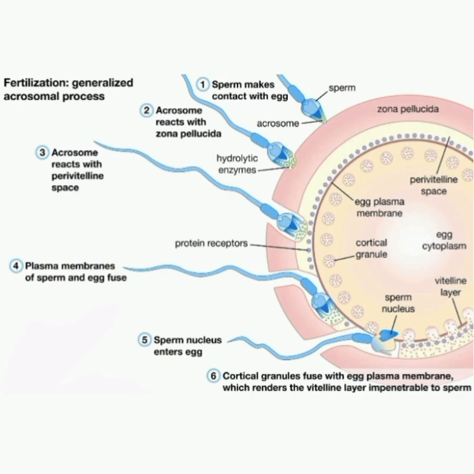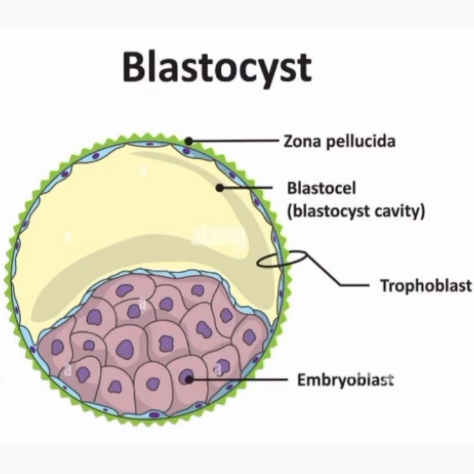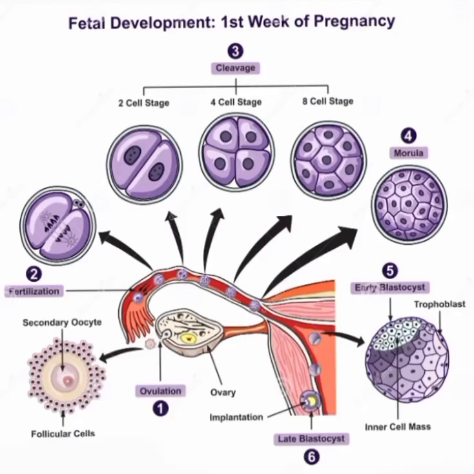Now let's have a quick summary. So at day 1, as a result of fertilization, the zygote will form. At day 2 to 3, as a result of cleavage, the morula will form. And then day 4 to 5, the blastocyst will form, and then day 6 to 7, implantation begins. This completes the first week of human development and a crucial foundation for the next stages.